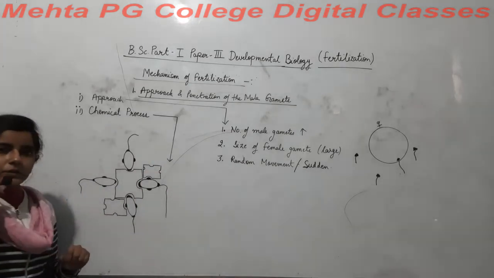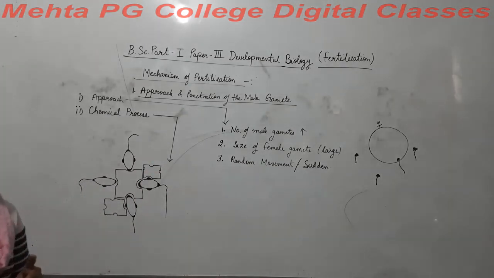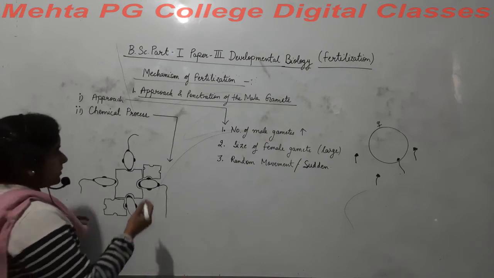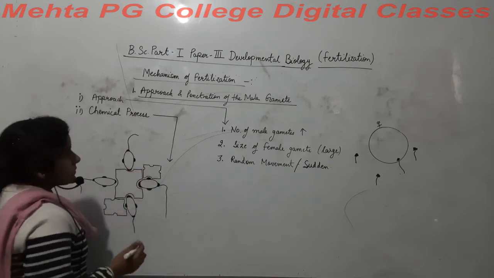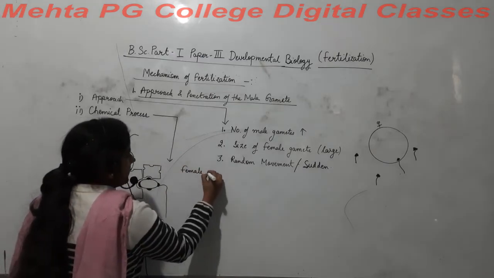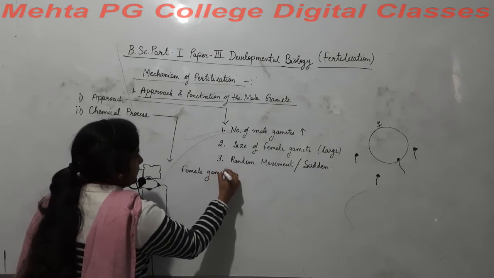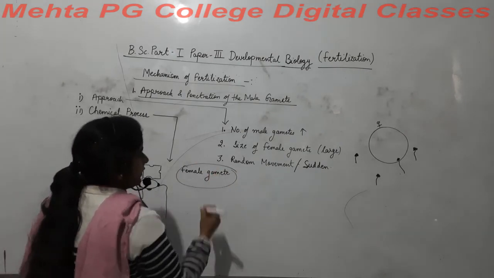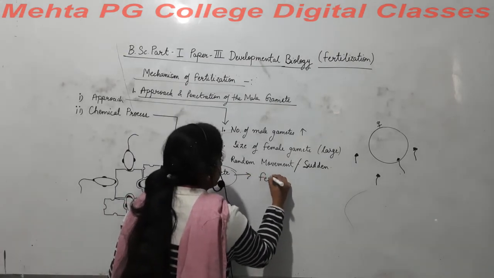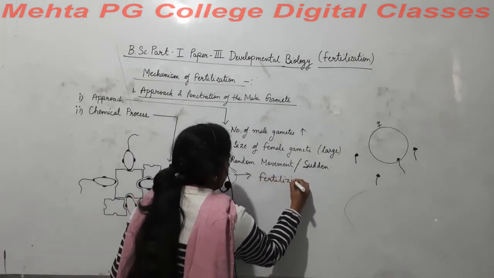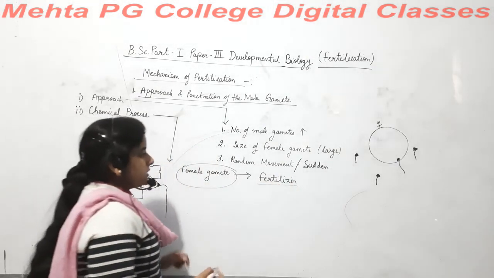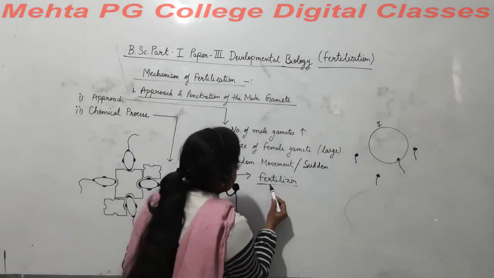In this way, the chemical process of meeting occurs. Here we can say that the female gamete contains fertilizin, and fertilization occurs due to this fertilizin.